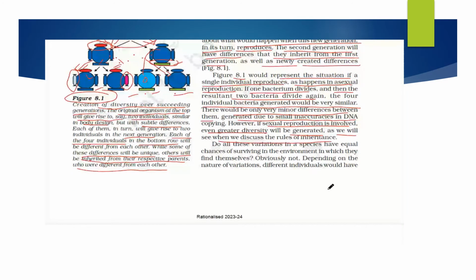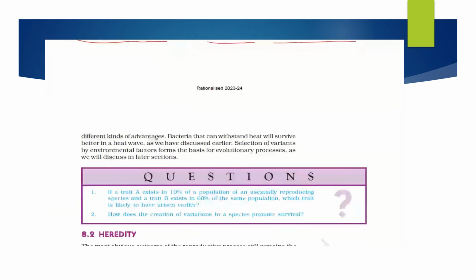Do all these variations in the species have equal chances of surviving in the environment in which they find themselves? Obviously not. Depending on the nature of the variations, different individuals would have different kinds of advantages. There are certain changes in the body after reproduction, so there are certain kinds of advantages from one generation to another.